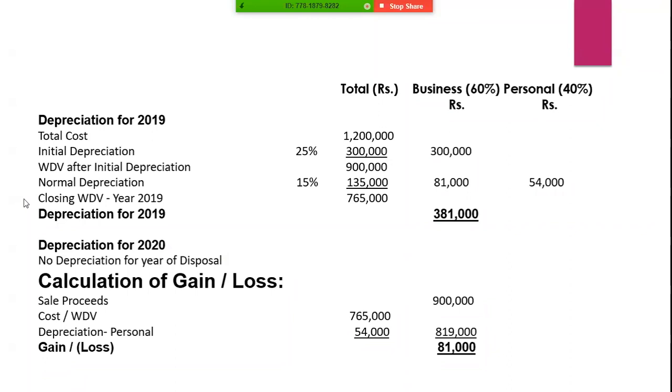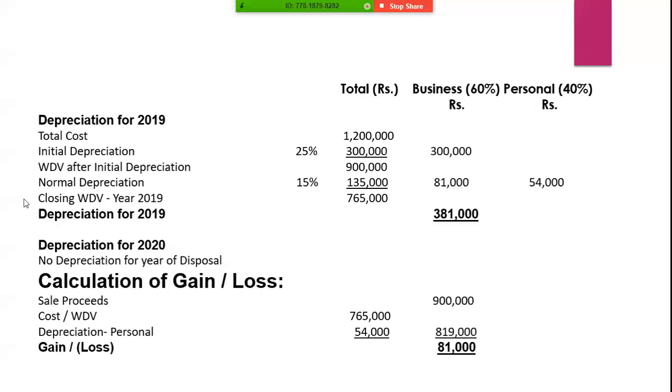Depreciation for 2020 is 0 because depreciation is not calculated in the year in which the asset is disposed of. It is a taxation rule. So we have to calculate the gain and loss on disposal of the asset. The sale proceed is 9 lakh rupees, and the written down value or cost is 7,65,000 that we calculated earlier.